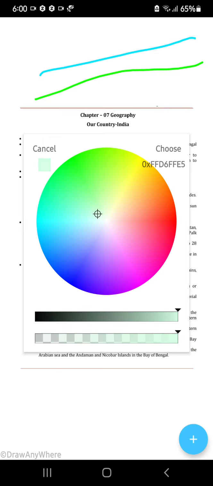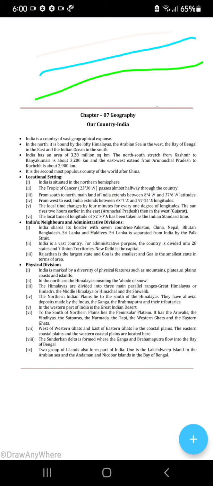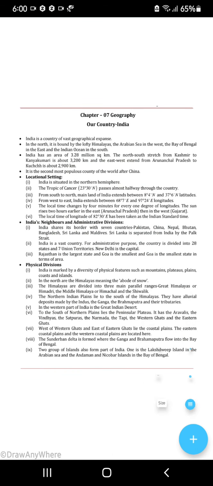Himadri I'll show you. This one is the Himadri. The very faint line you see, pinkish white color. I have shown this as Himadri. So they are parallel, okay? Please see. You have learned parallel lines. I think my drawing is not that good. I'll show you in parallel lines also.